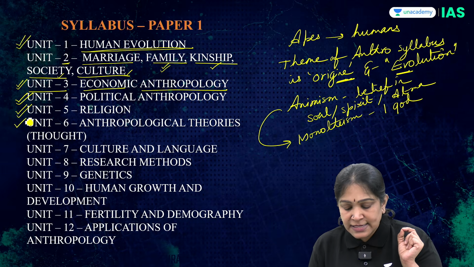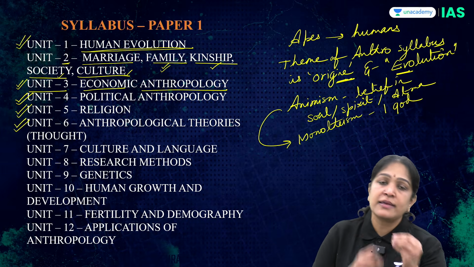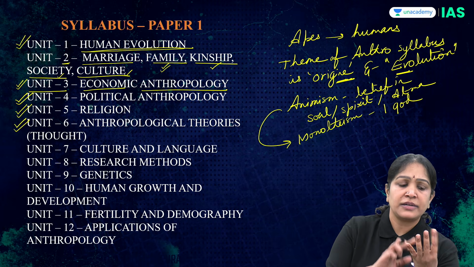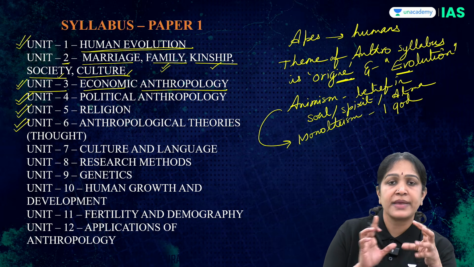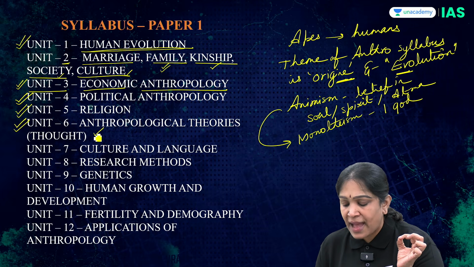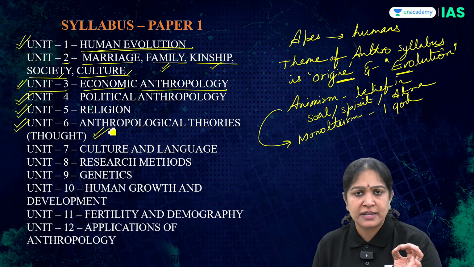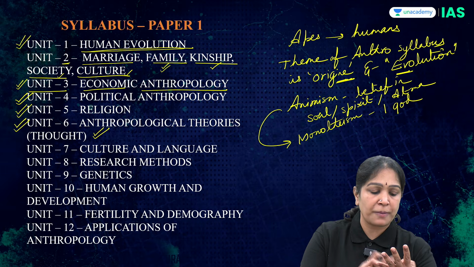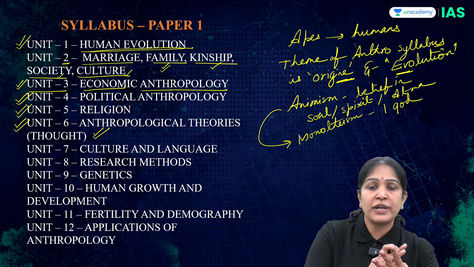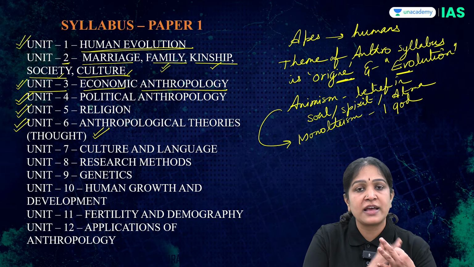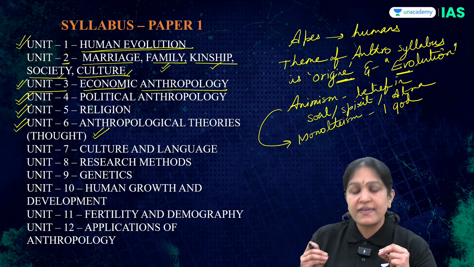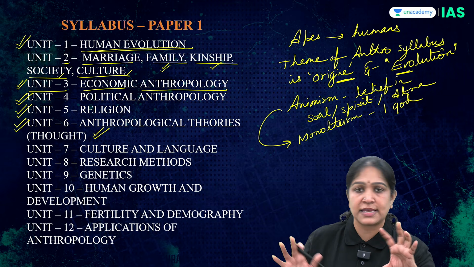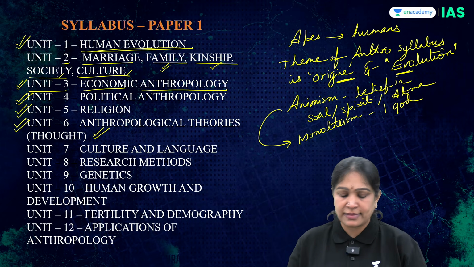And then unit 6 deals with anthropological theories. Here we have a few theories like evolutionism, diffusionism, functionalism, etc. It is like the backbone of the anthropology syllabus. Every subject will have theories or thought, like PSIR optional will have political thought, sociology optional will have sociological thought. In the same way, anthropology optional has anthropological thought: the theories in anthropology, thinkers and theories.